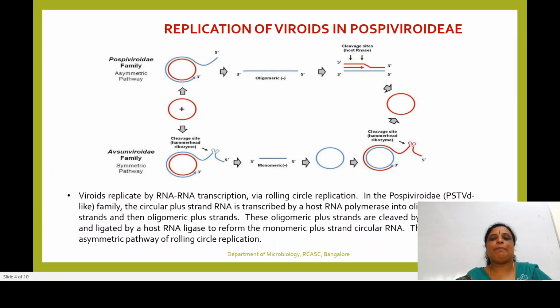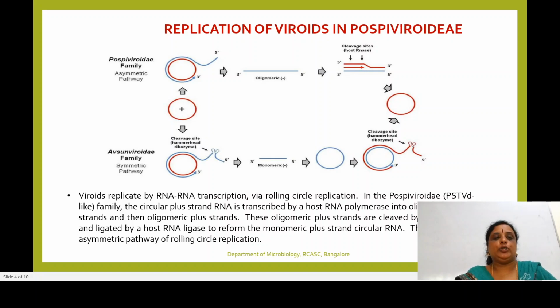Then coming to the replication of these viroids, how do they replicate? How does this replication happen? As I was mentioning, the viroids have been grouped into two families, that is Pospiviroidae and Avsunviroidae. One is based on where they replicate, either in a chloroplast or in the nucleus.